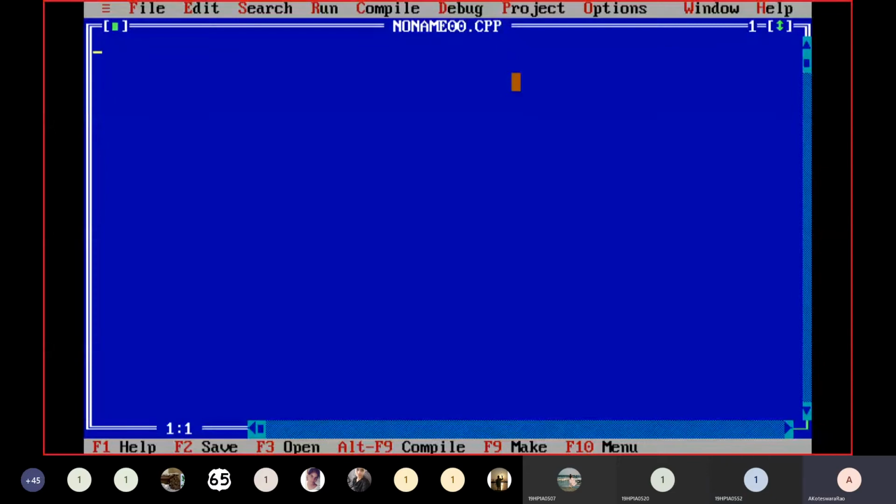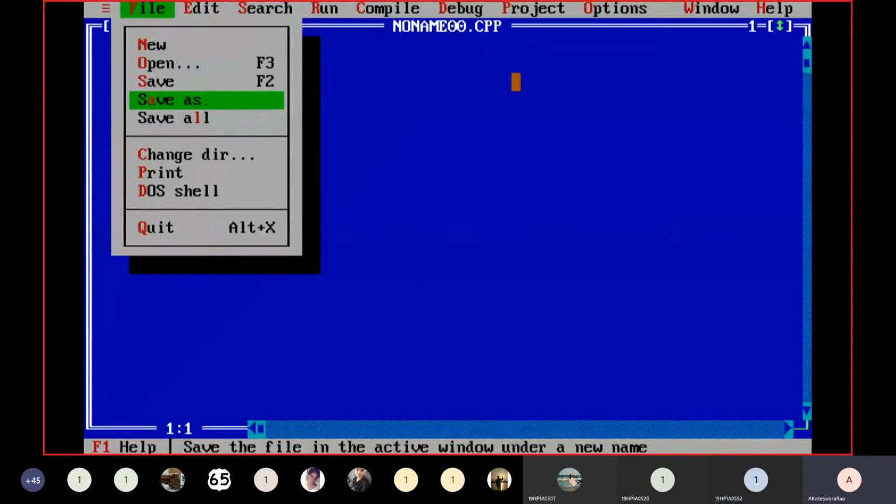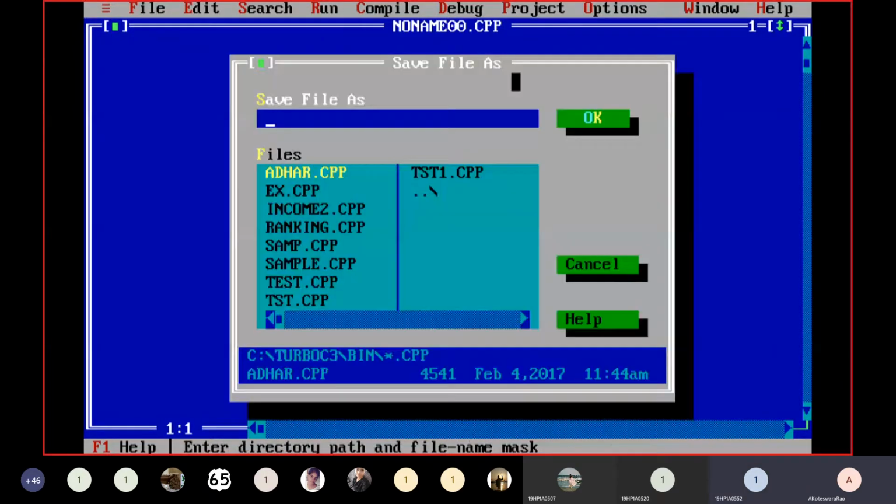So after preparation of the code, you have to save the file like this. Select the Save As option from the File menu. Here you have to provide your file name along with the .cpp extension. Don't forget this. You have to save all C++ files with the .cpp extension. It is mandatory. Please all of you remember this.